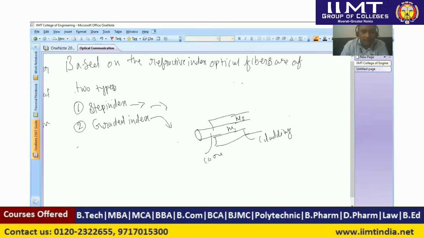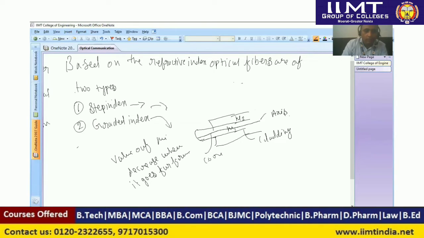But in the case of graded index, the value of mu1 decreases when it goes far from the axis, and the value of mu2 is constant.